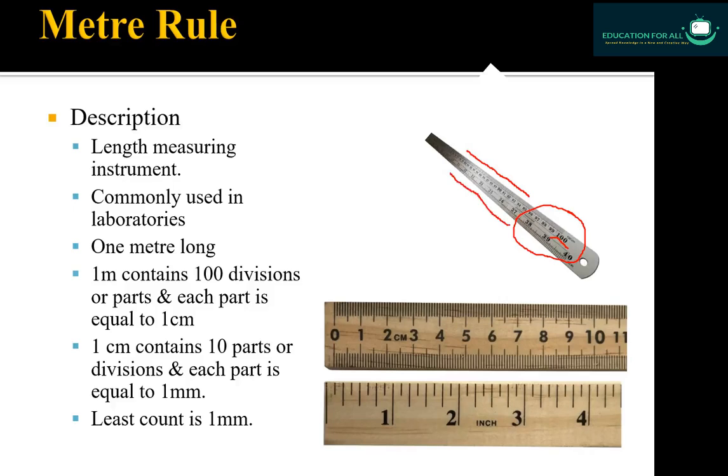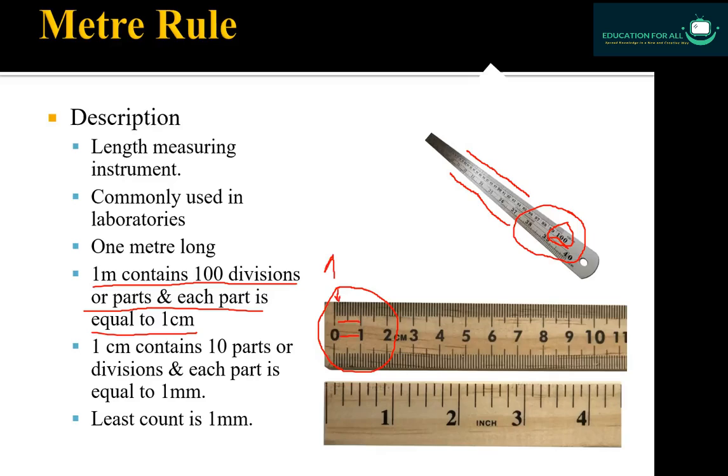1 meter means 100 centimeter. So 1 meter contains 100 divisions or parts, and each part is equal to 1 centimeter. Here in this scale you can see this is also a picture of a meter rule. I cut it and paste it here. Here you can see that from 0 to 1 there are 10 divisions, and each division is equals to